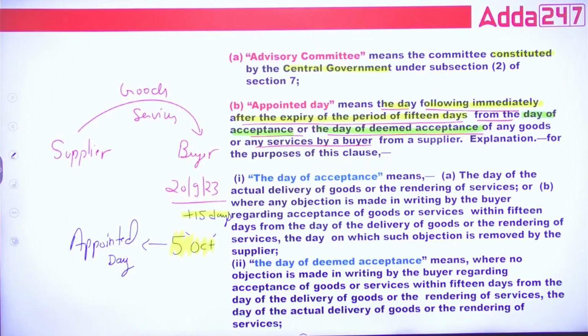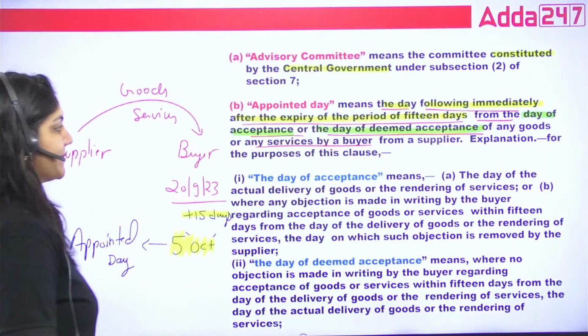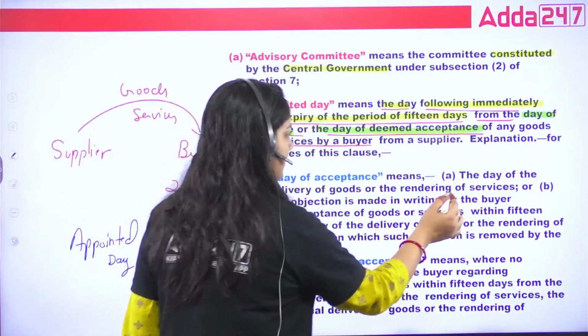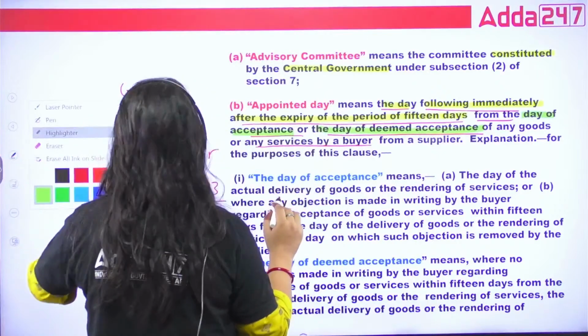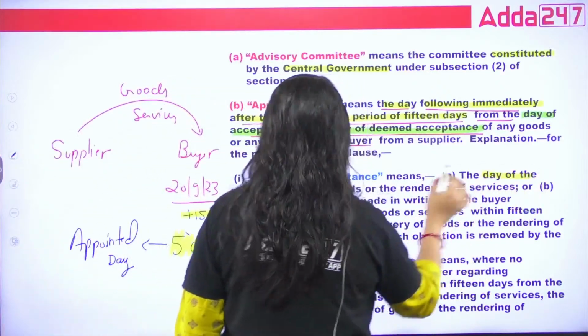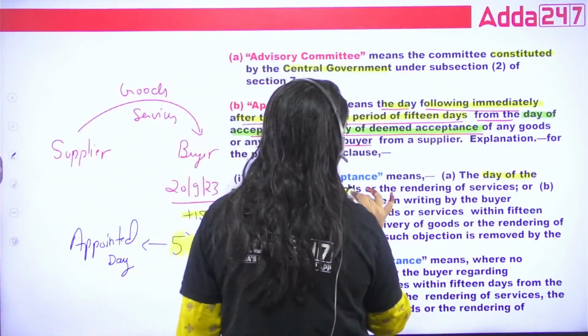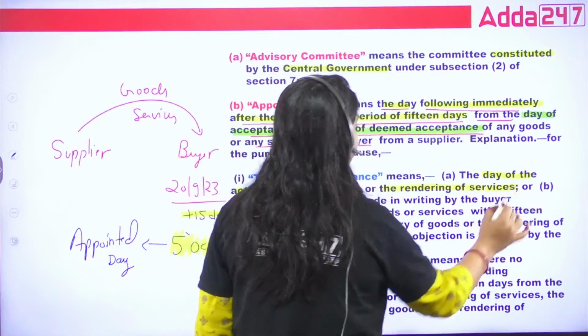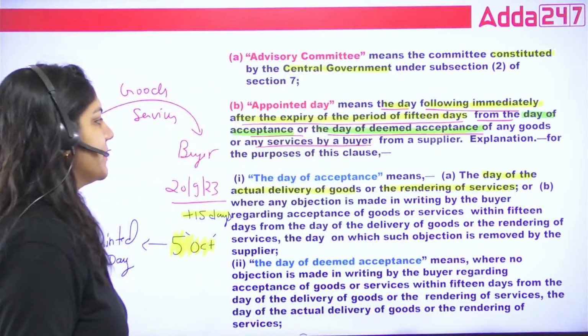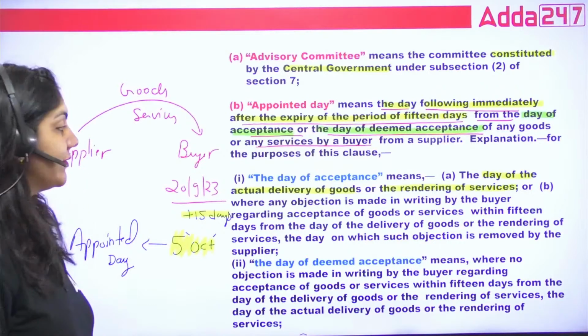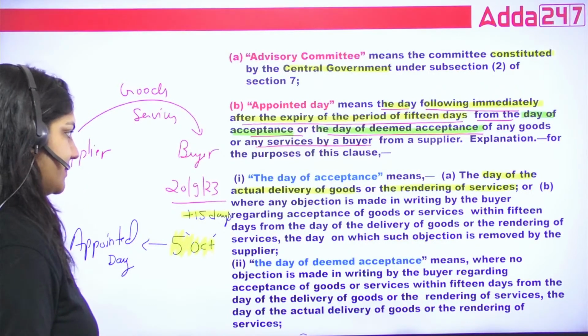Done? So the day of acceptance is basically the day of actual delivery of goods and rendering of the services. See, the day of actual delivery of goods and rendering of the services.